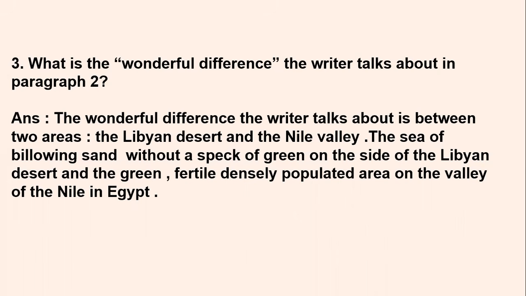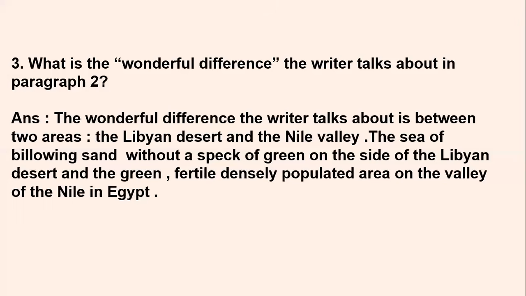We have seen in the explanation video that there are two different places, just separated: on one side a Libyan desert and on the other side the Nile Valley. He says a sea of billowing sand without a speck of green is on the side of the Libyan desert, and a green, fertile, densely populated area is on the valley of the Nile in Egypt. When he stands there, he can see one side, the Libyan desert, a sea of billowing sand. You can see the sand spread out in acres and acres of land without a speck of green. There's not even a single dot of green or leaves visible there.